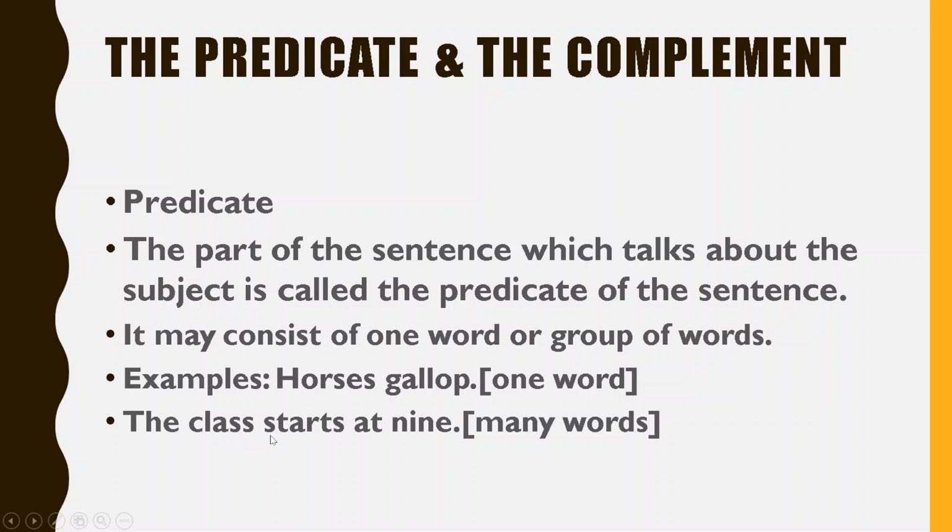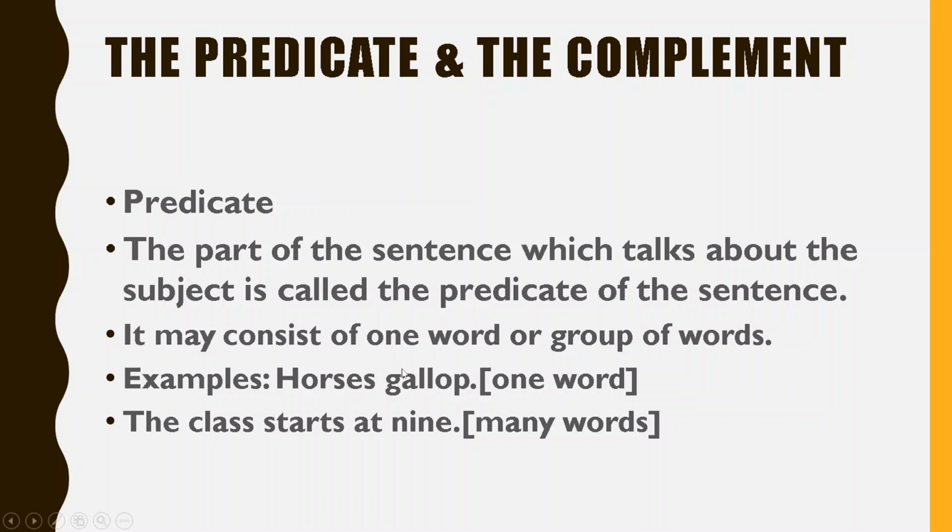So the part of the sentence which talks about the subject, here starts at 9, it talks about the class. So in a sentence, the part which talks about the subject is called the predicate. Okay, अभी समझ में आया? First clear its subject and predicate. Now predicate may be one word, predicate एक word हो सकता है. That means predicate may be one action word also.